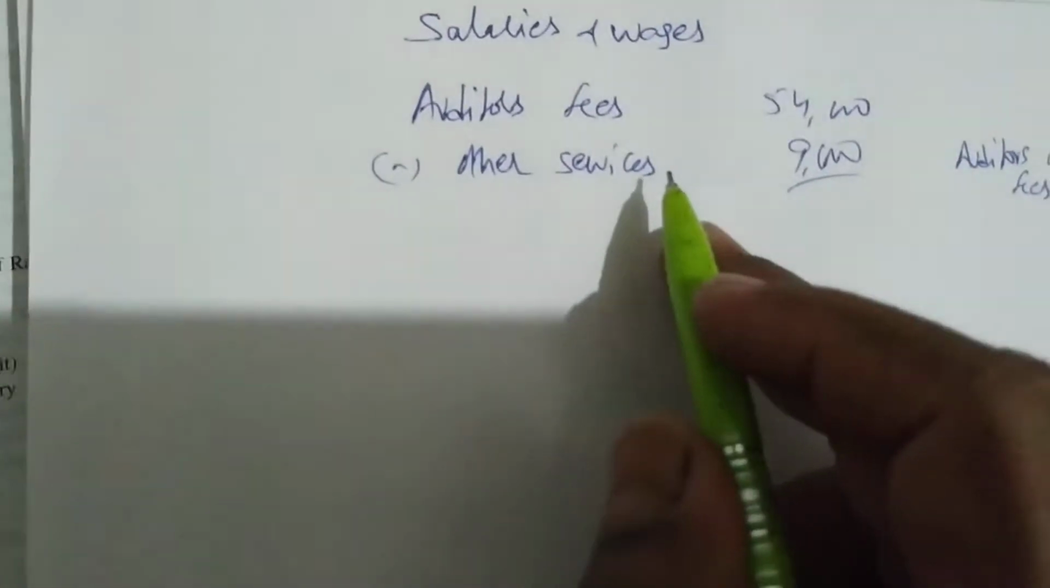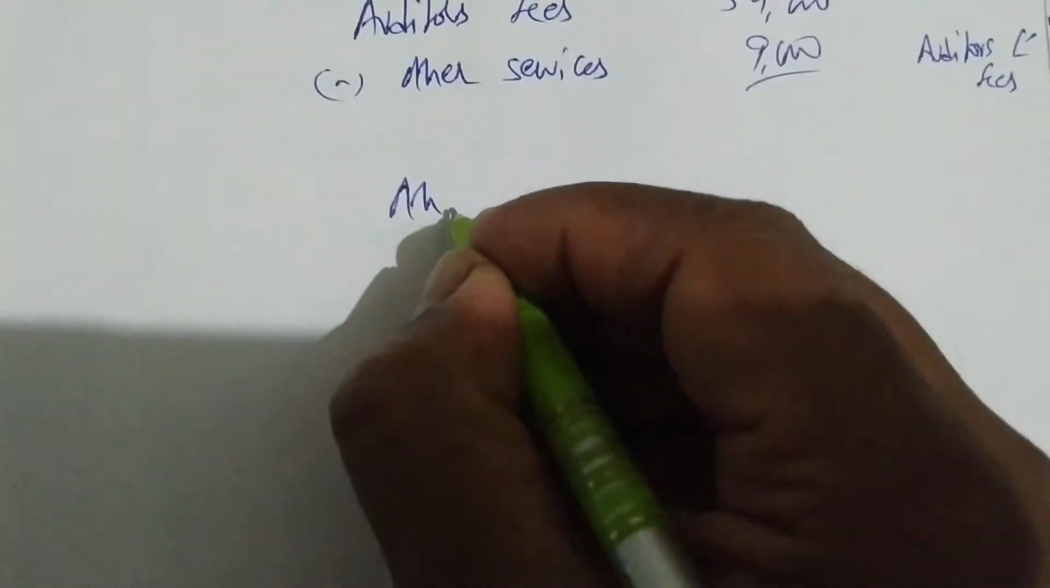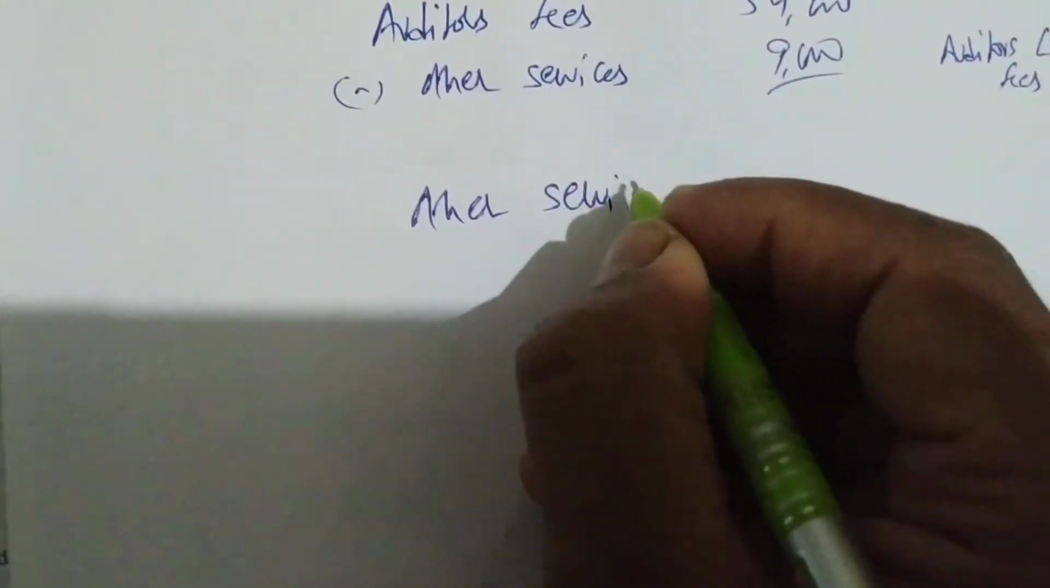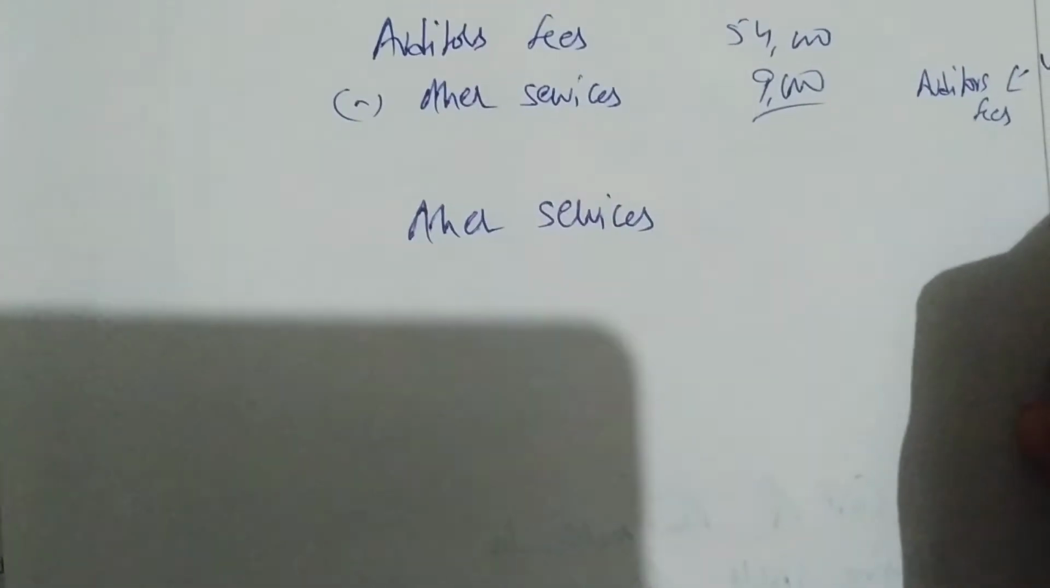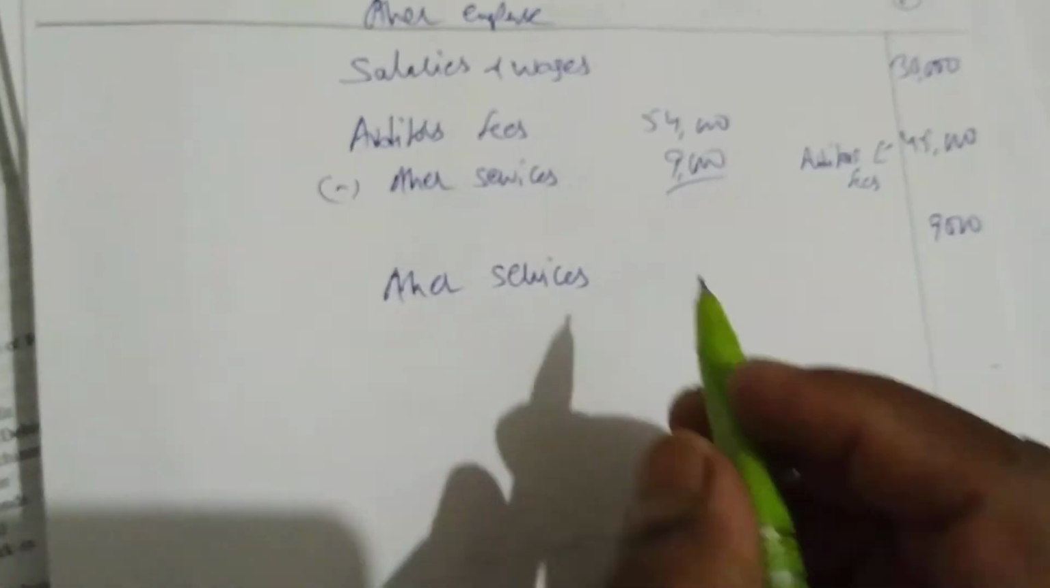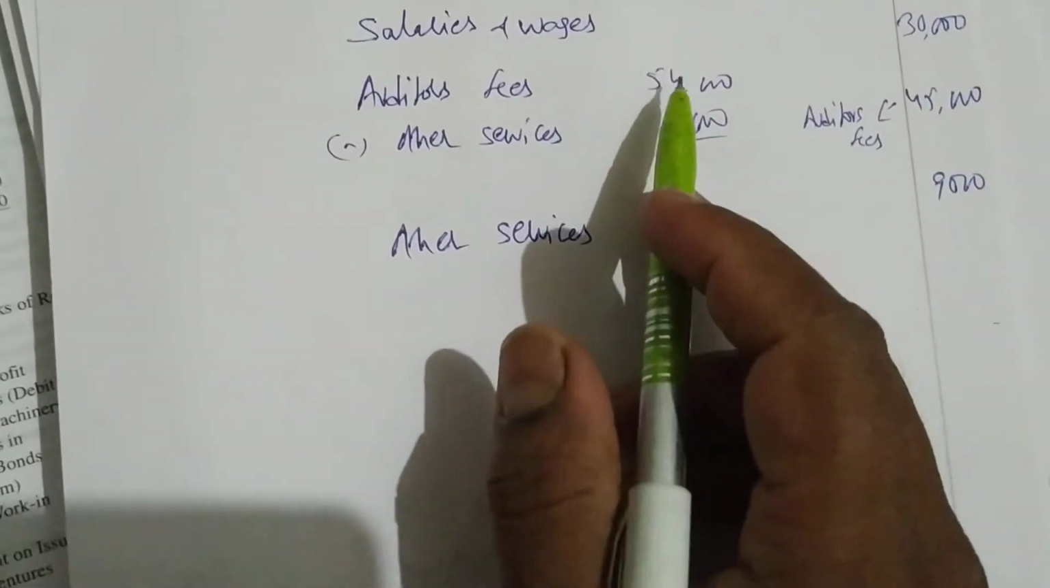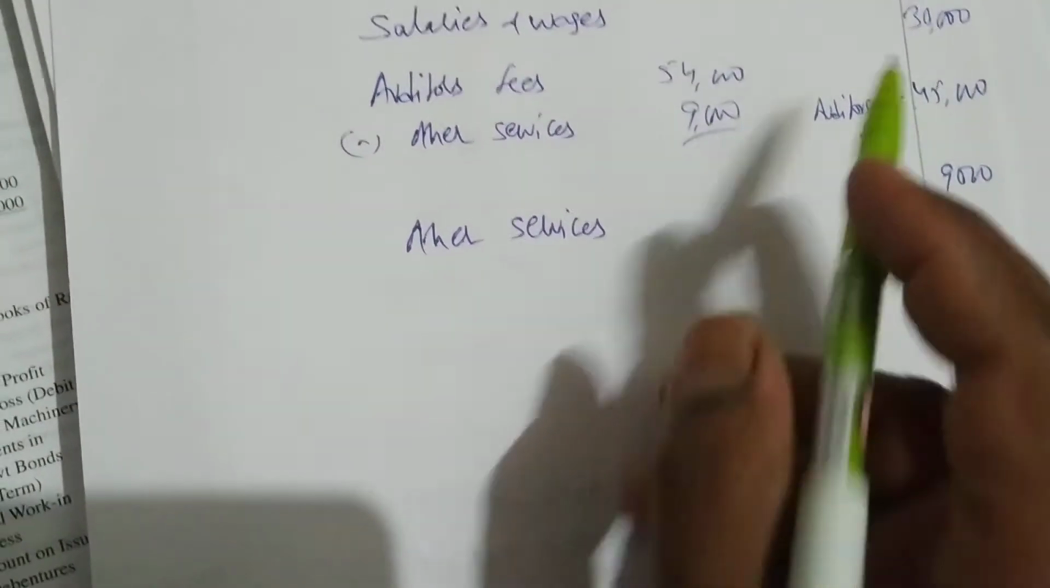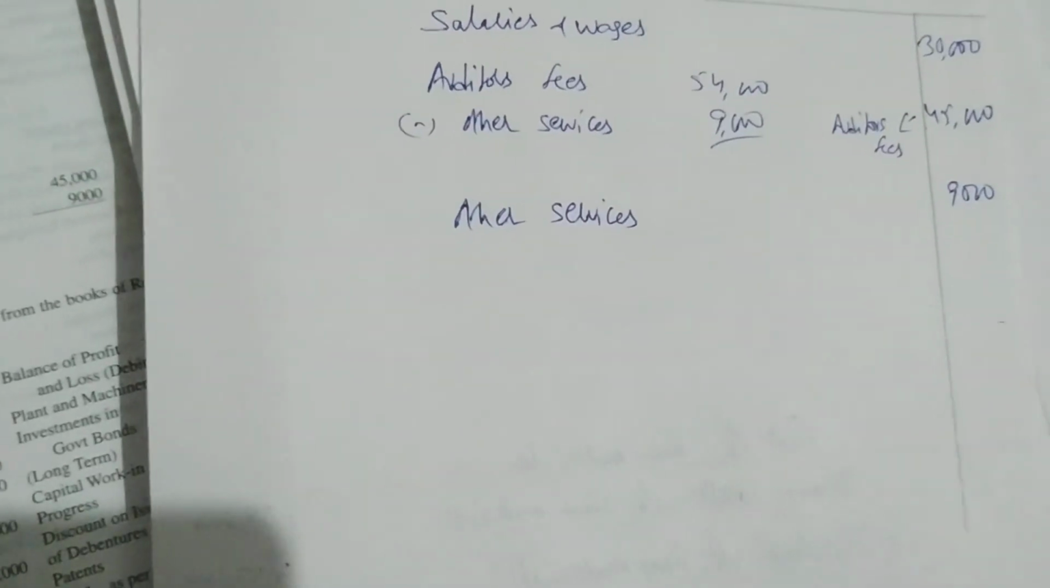And other services is also other expense. Then again you have to write other expenses. Other services. You have to write separately like this and you have to write 9,000. You have to show like this in exam. Some students will think, sir, why are we not directly writing 54,000? In 54,000 you have to show that part separation. From 54,000, 45,000 is auditor fees and other services is 9,000. Like this you have to show.